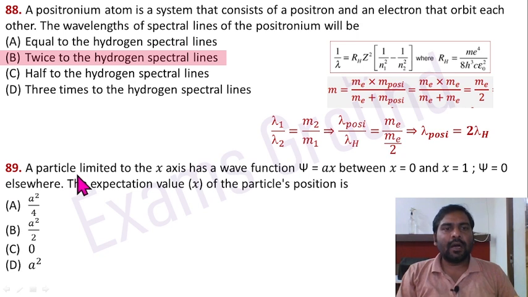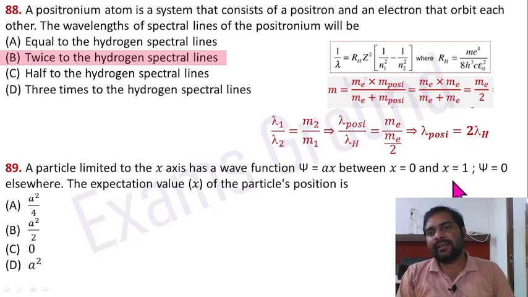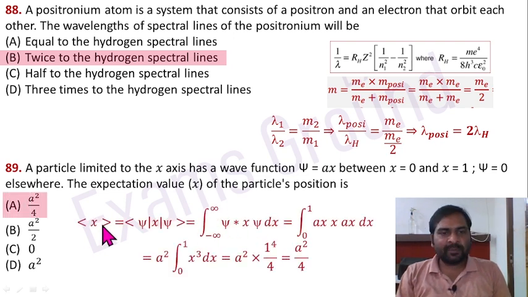Question 89. A particle limited to the x-axis has a wave function psi equal to ax between x equal to 0 and x equal to 1. Psi equal to 0 elsewhere. The expectation value of x, the particle's position, is. Expectation value of x equals integration from minus infinity to infinity of psi star x psi dx.